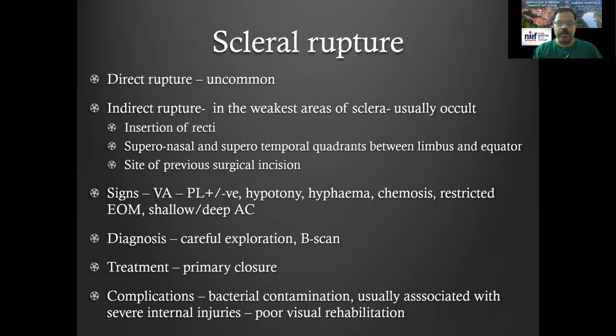Direct rupture by blunt trauma is rather uncommon, but with a penetrating or perforating injury, it is very common. Indirect rupture occurs when blunt trauma acts on the weakest areas of the sclera, that's at the insertion of the recti, or if there is a surgical site incision, etc. Visual acuity can be very variable depending upon the amount of trauma. For diagnosis, you have to explore the conjunctiva and sclera, and with ultrasound B-scan you can find out the perforation or scleral rupture. Treatment is by primary closure.